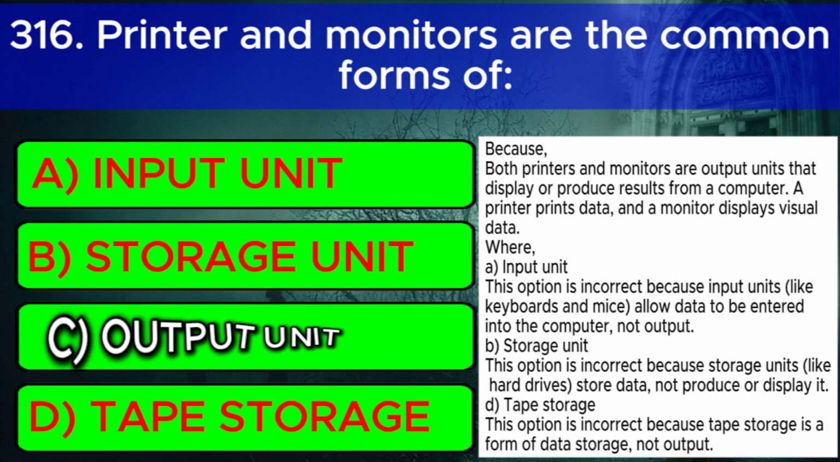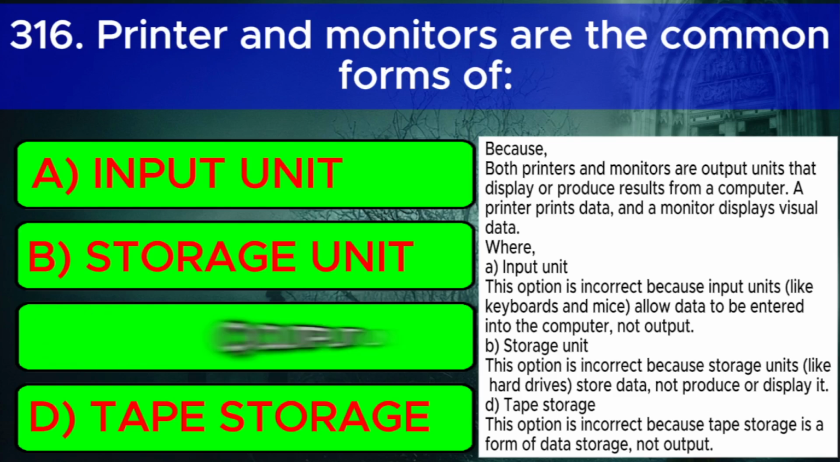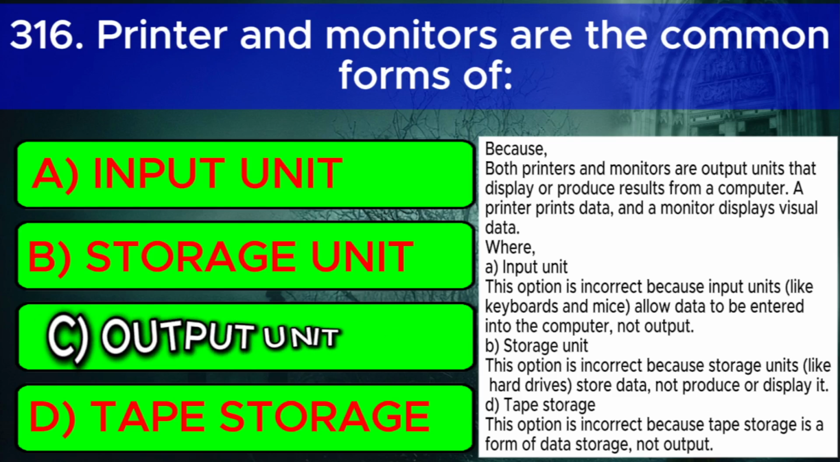Where A. Input unit. This option is incorrect because input units, like keyboards and mice, allow data to be entered into the computer, not output. B. Storage unit. This option is incorrect because storage units, like hard drives, store data, not produce or display it. D. Tape storage. This option is incorrect because tape storage is a form of data storage, not output.